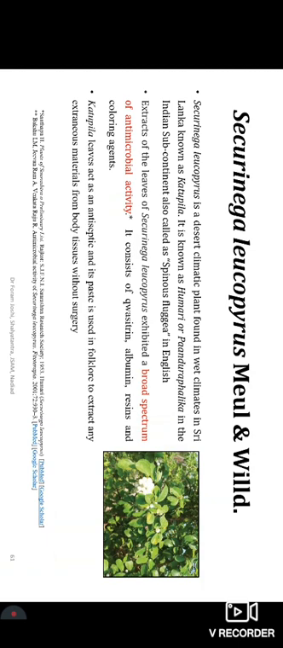Then Securinega leucopyrus, Kakupilla, is known very well for diabetic wound healing, and large research has been carried out. Even the Times of India has reported this drug, and allopathic practitioners are also very eager to use it. Its broad spectrum antimicrobial studies have been carried out, local application studies have been carried out, animal model studies have been carried out, even human model studies have been carried out. So this drug is very much in demand in the market.